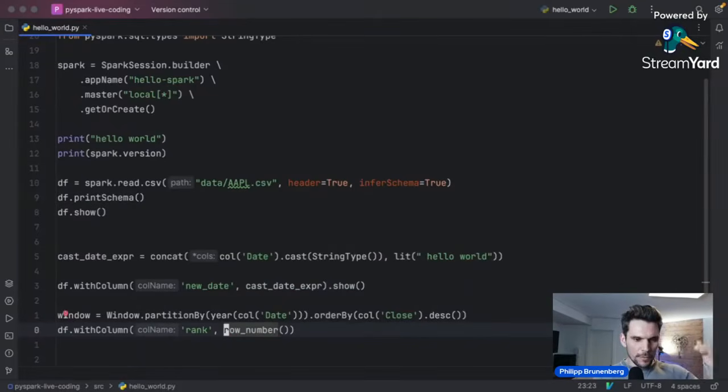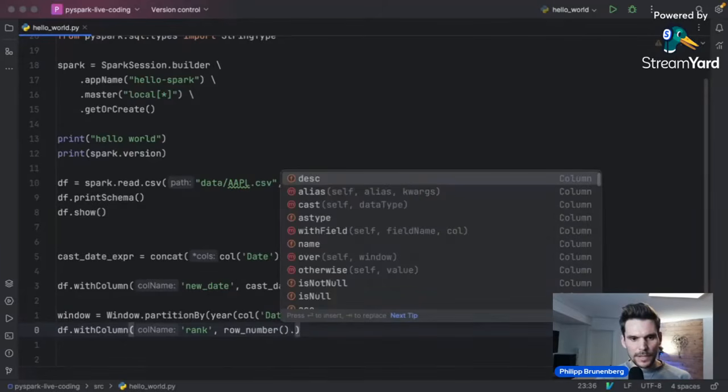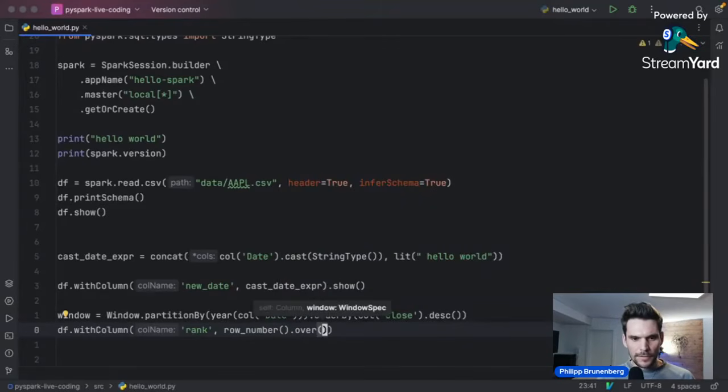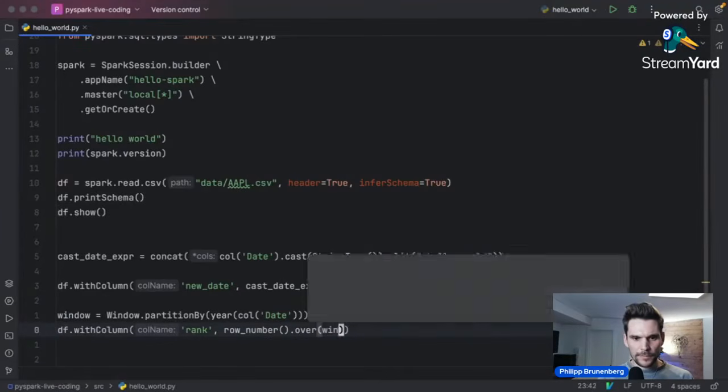So once we have the ordered window, we assign each of the rows in the window a number, which is increasing, from 1 to x of the rows. And on this row_number function, we can call over. And here into the over method, we can pass in a window specification.